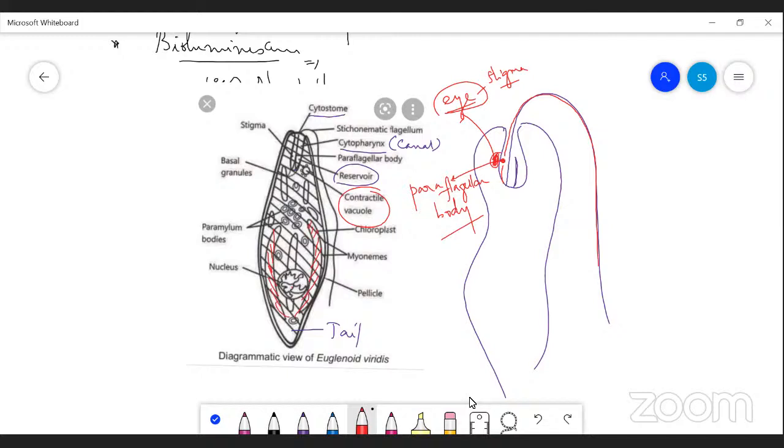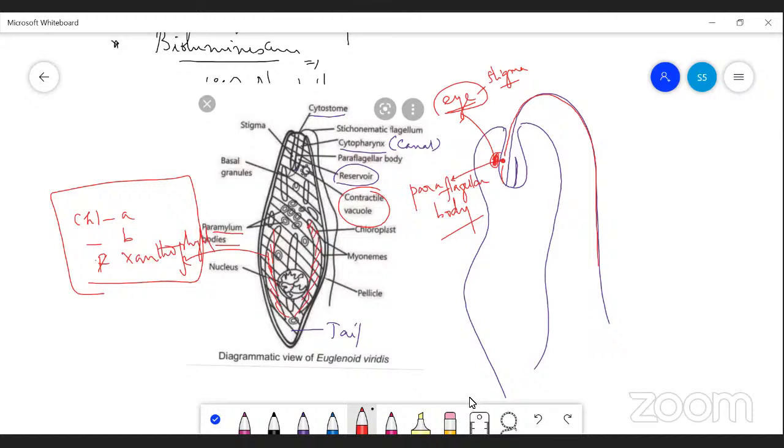The pigments involved in photosynthesis present in Euglena are chlorophyll A, chlorophyll B, and xanthophyll. They are responsible for photosynthesis. As well, the reserve food materials are stored in the form of paramylon bodies. These are called reserve food materials.